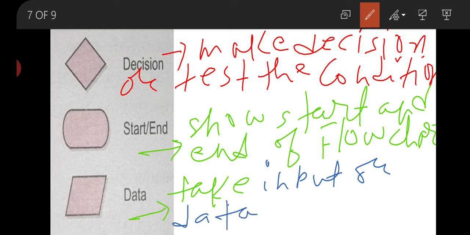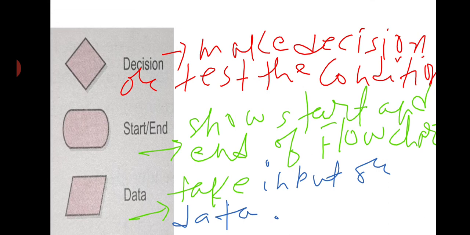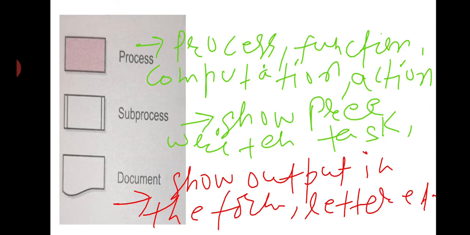Now you can see that first is our process.